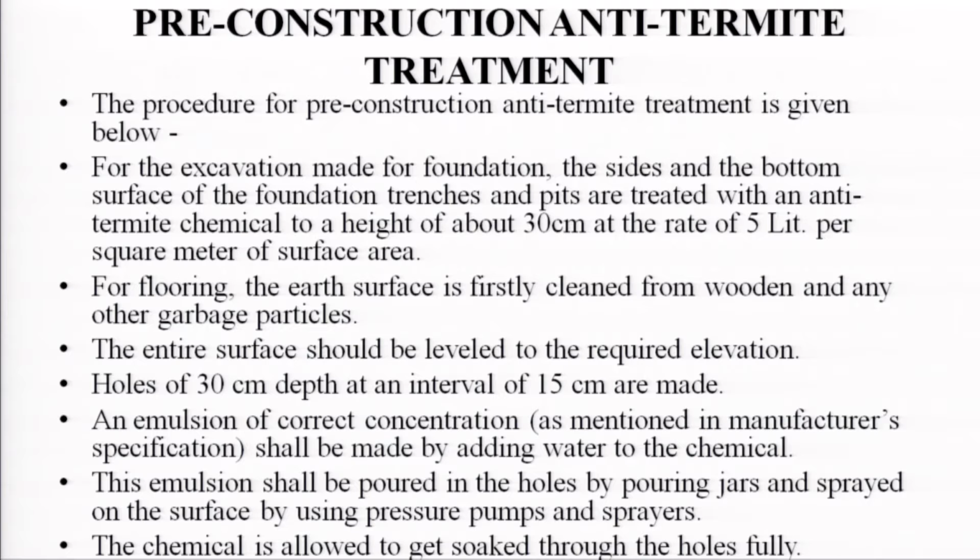These emulsions shall be poured in the holes using pouring jars and sprayed on the surface using a pressure pump and a sprayer. The chemical is allowed to get soaked through the holes fully.